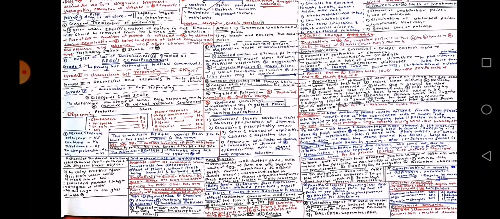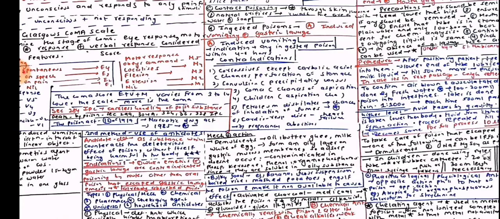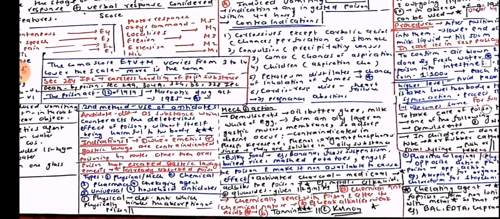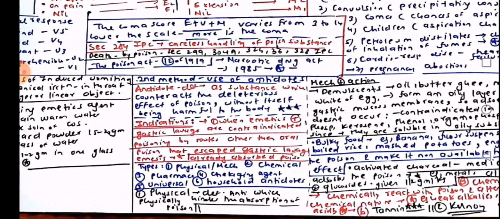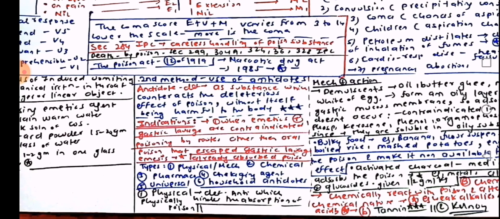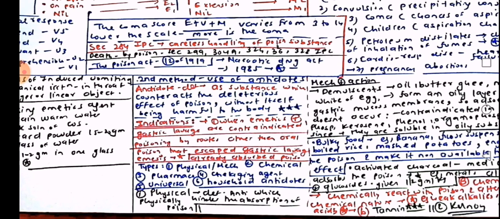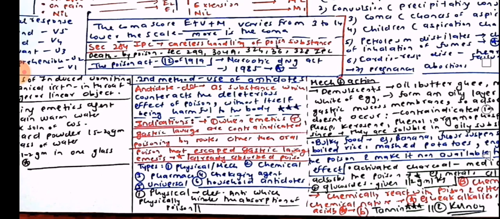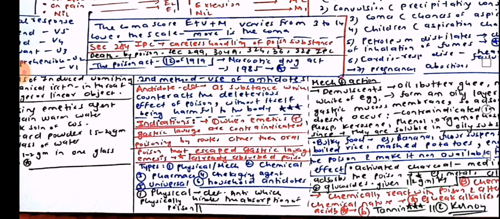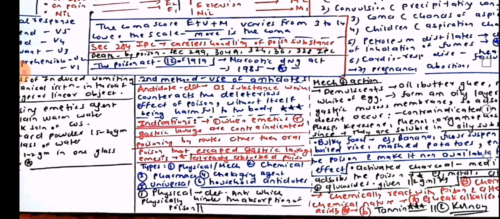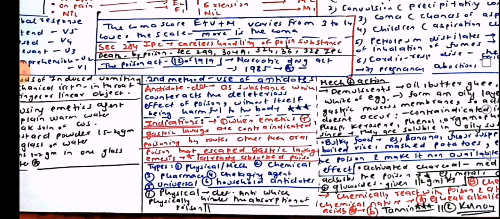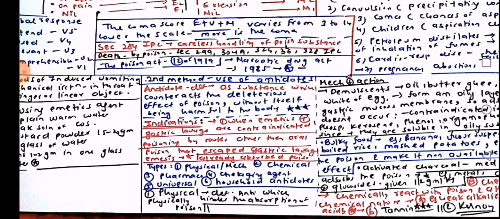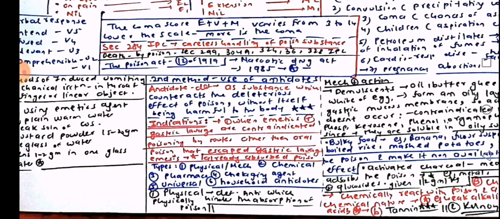Okay, so this was basically the gastric lavage procedure. Now we move on to the second method, the use of antidotes. Antidote definition: a substance which counteracts the deleterious effects of poison without itself being harmful to the body. Indications: when emetics and gastric lavage are contraindicated, poisoning by a route other than oral, poisons that escape gastric lavage and emesis, and already absorbed poison. Types: physical, mechanical, chemical, pharmacological, chelating agents, universal, and household antidotes.